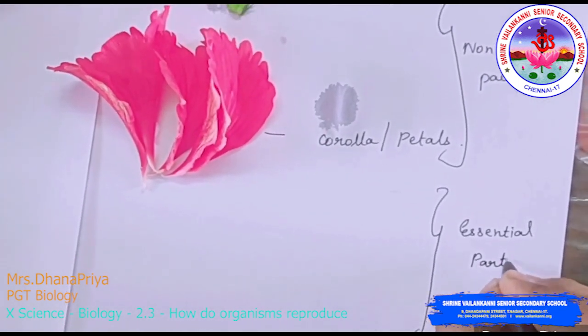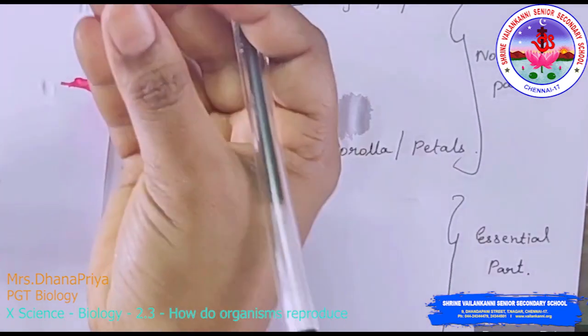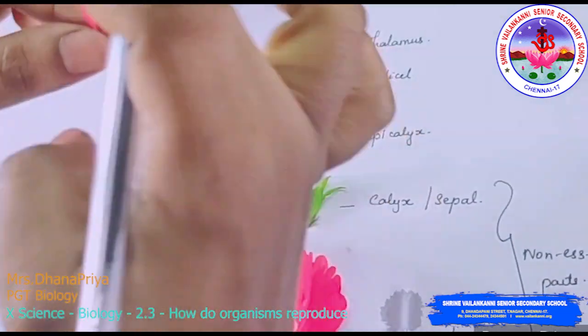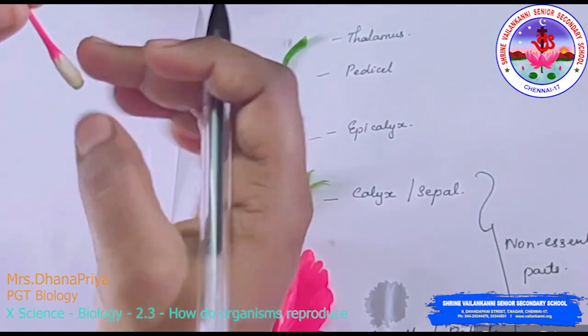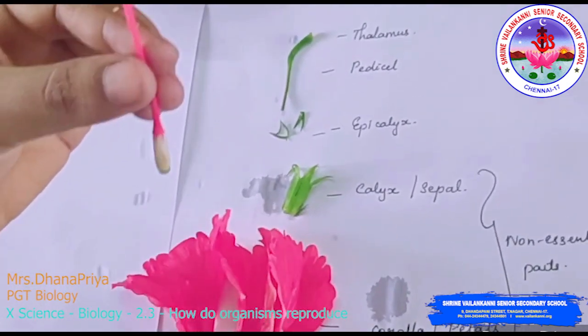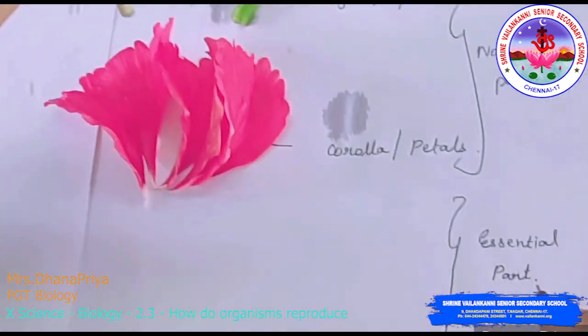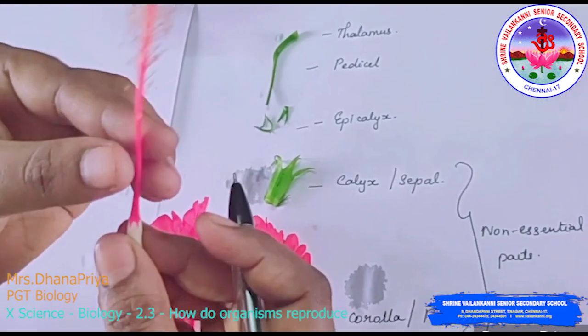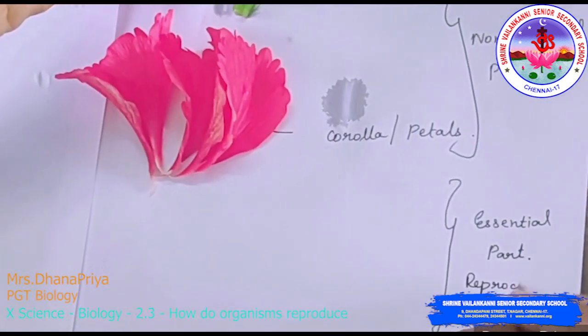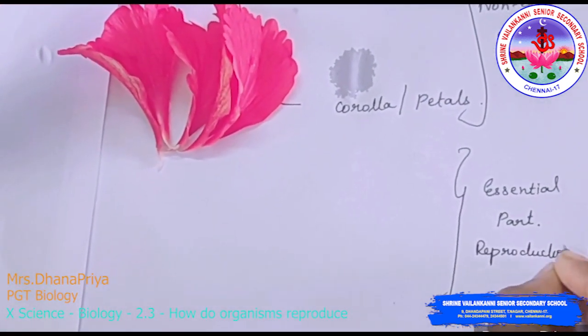Now we are going to discuss the essential part of the flower. So this is the complete set of essential parts of the flower. You can see the long slender part which is connected here. This essential part is involved in reproduction. So the function is reproduction.